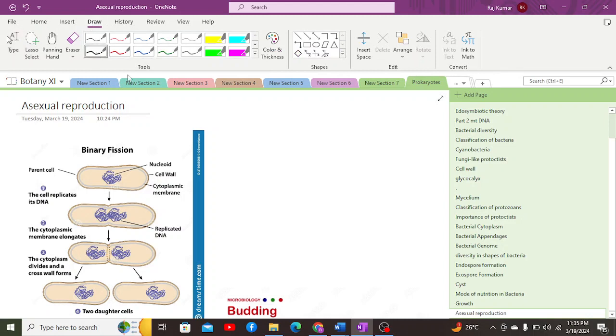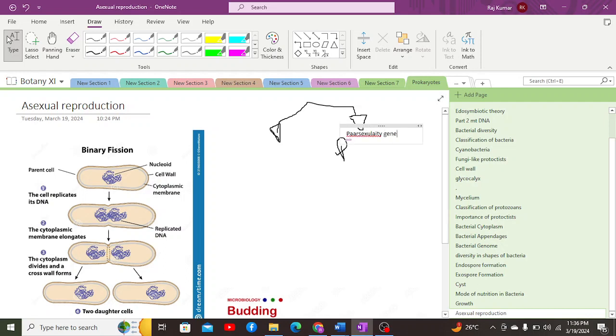reproduction. So in bacteria, there are two types of reproduction. First includes asexual reproduction, in which there is no fusion of gametes, no fusion of male and female gametes. But in the other type, we do not have sexual reproduction, but rather a process which is similar to sexual reproduction, which we call parasexuality.